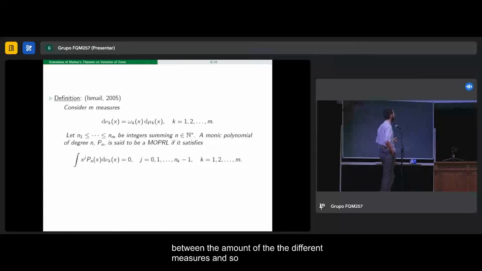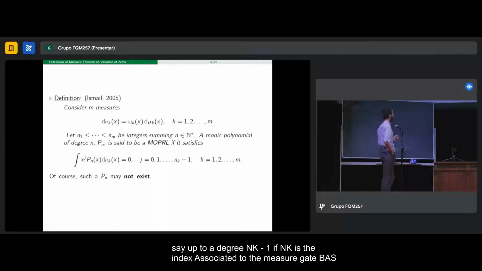And so we see that it's orthogonal, so to say, up to degree n_k minus 1, if n_k is the index associated to the measure k. Okay, so in general, this polynomial may not exist. It depends on the measures and on the relation of the set of measures that we are considering.